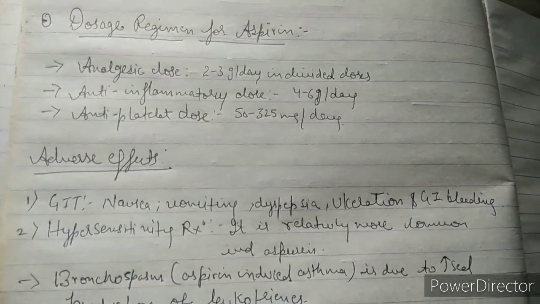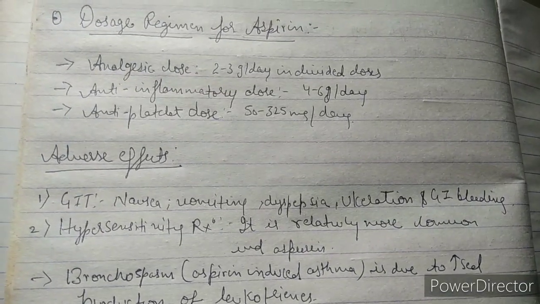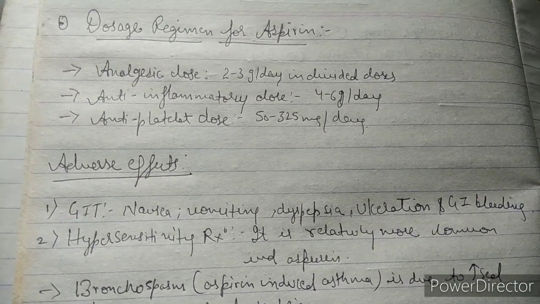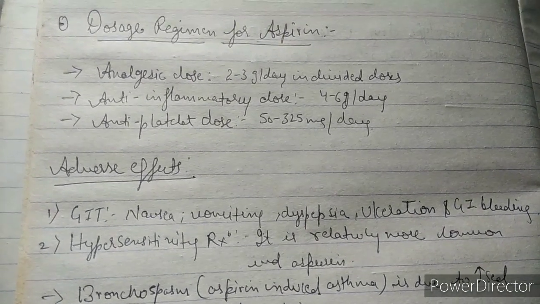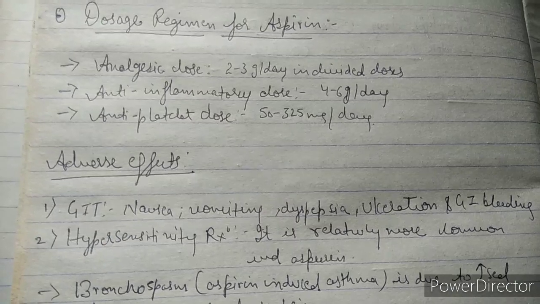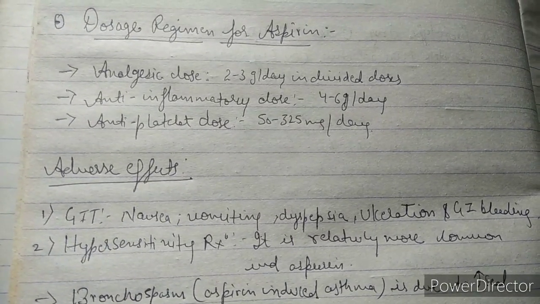Now we will discuss the dosage regimen of aspirin. So guys, what is the dose which we have to give in different conditions? For example, number first point, we'll see the analgesic dose. If we are giving it to an individual as a painkiller, then at what dose do we have to give? So we will be giving 2 to 3 gram per day in that individual.